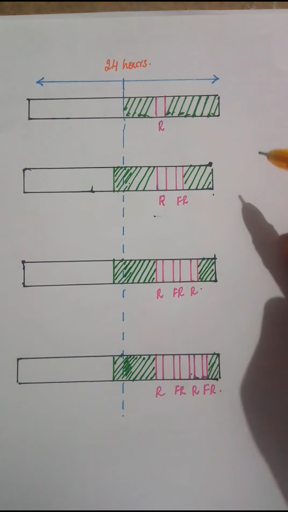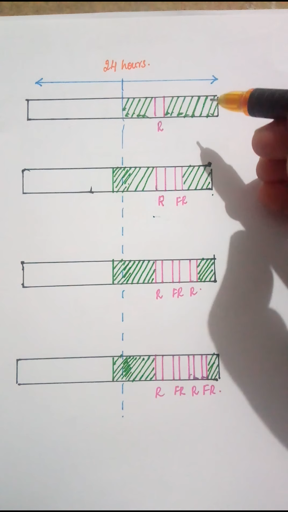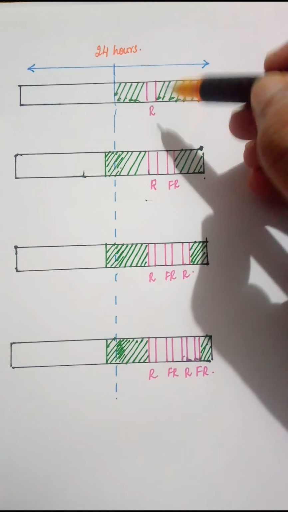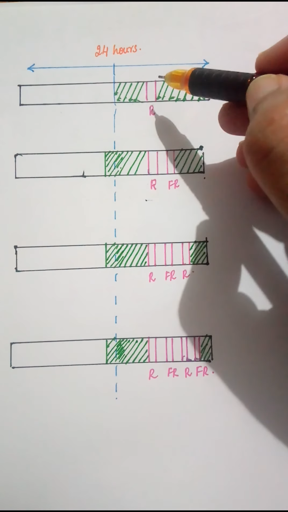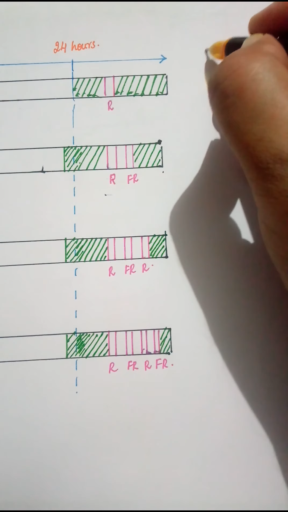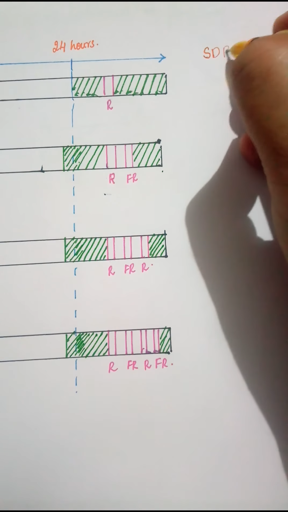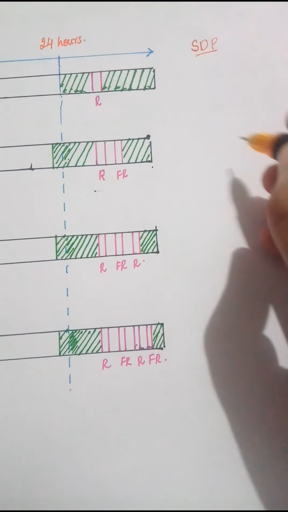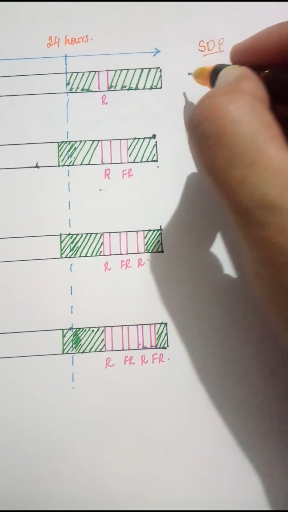This is an extension of the effects of phytochrome, or the role of phytochrome in flowering, which we studied in the previous video. Now let us take flowering in the case of short day plants. I'm writing it as SDP. SDP stands for short day plants, and we're going to see the flowering in the case of short day plants.